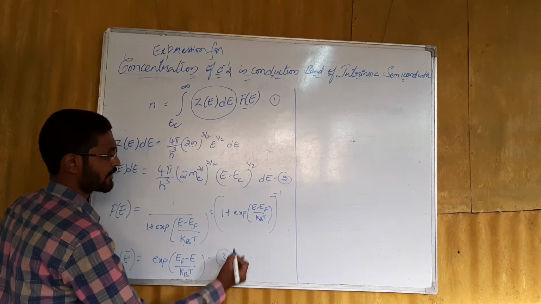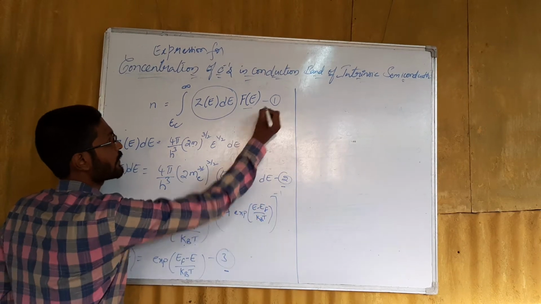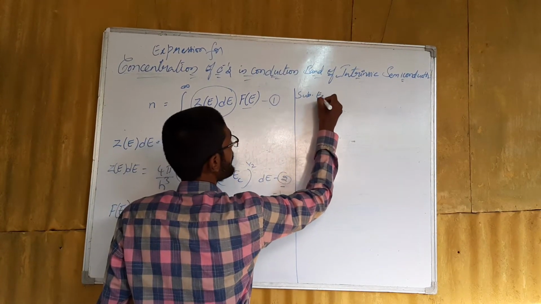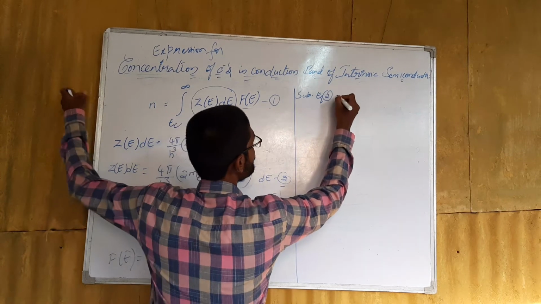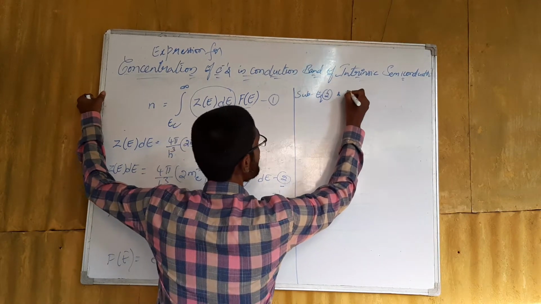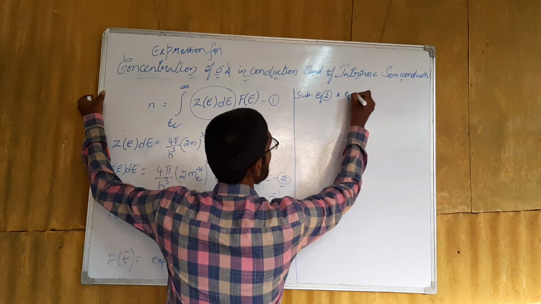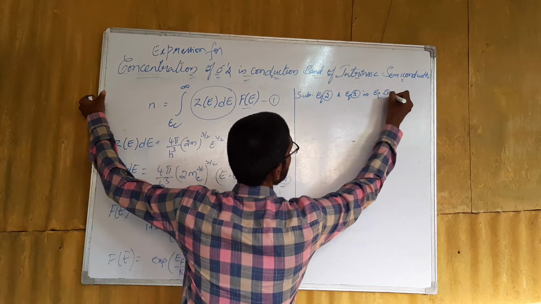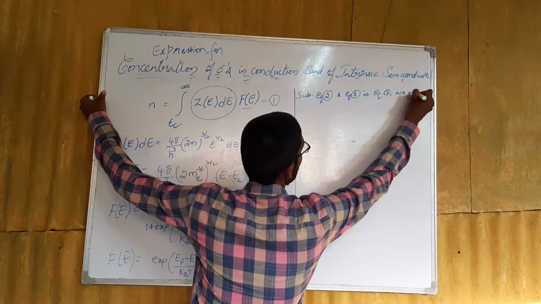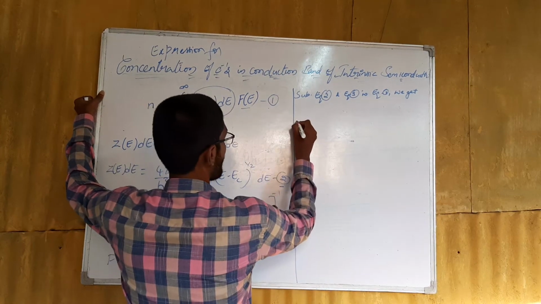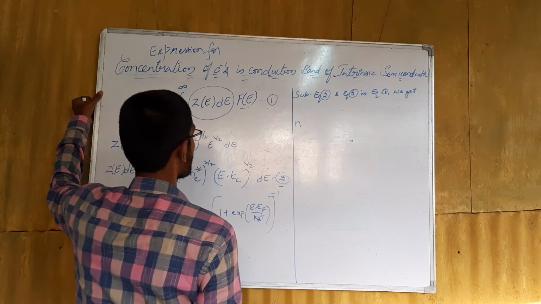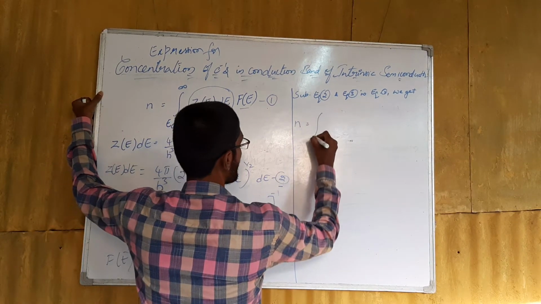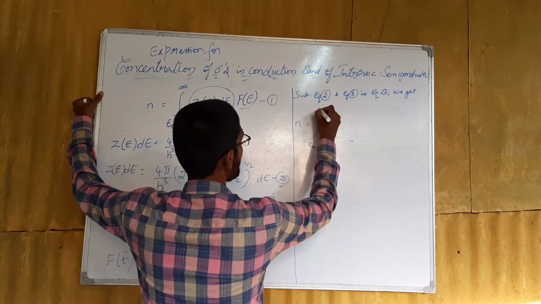Substitute equation 2 and equation 3 in equation 1. We get n, the concentration of electrons in the conduction band, is equal to the integral from EC to infinity.